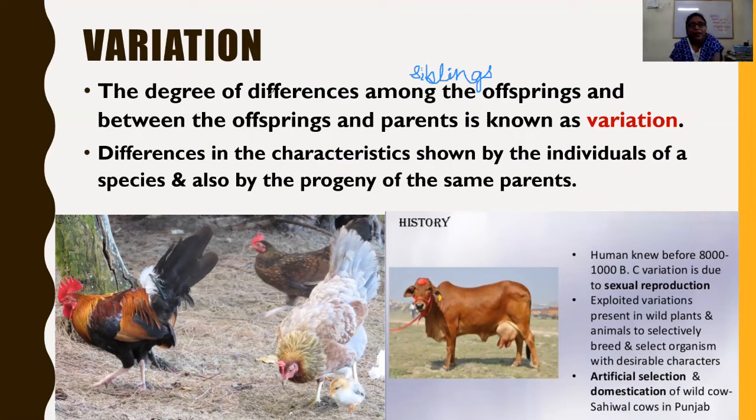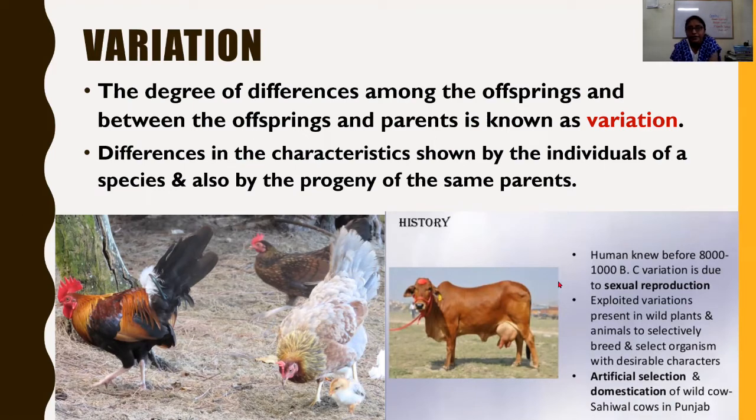Okay, the degree of differences among the offsprings and between the offsprings and parents is known as variation. Differences in the characteristics is shown by the individuals of a species, and even also by the progeny of the same parents, by the children of the same parent.